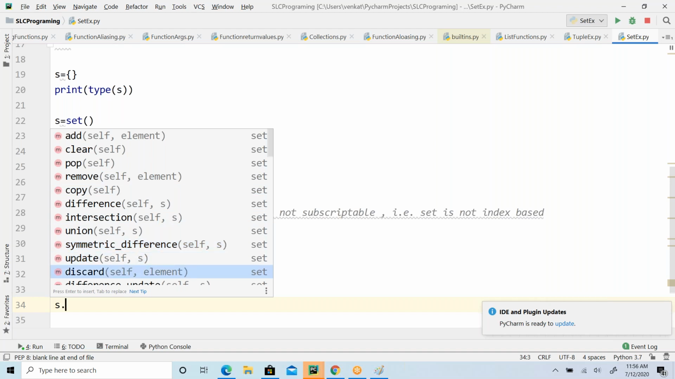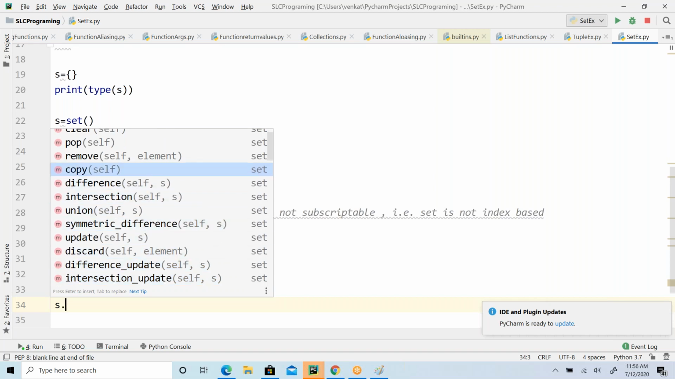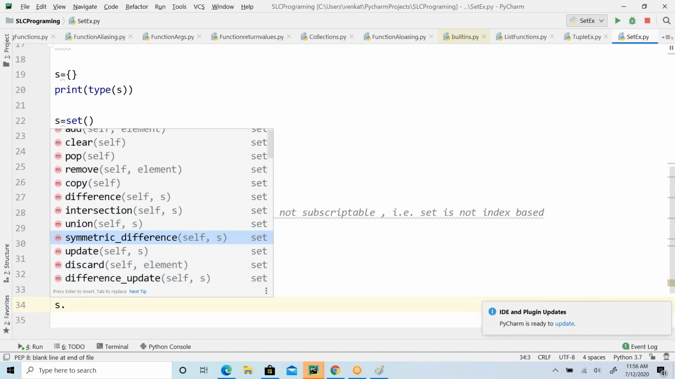Discard is going to remove the given element from the set. Then you can see copy, which we have already seen in case of list; it creates a copy. Remove function, pop function; we already know the difference between pop and remove from list. Clear function clears everything. Add function is going to add. We have something called update function. What is the difference between add and update? That I will tell you. The remaining things you can play with yourself.